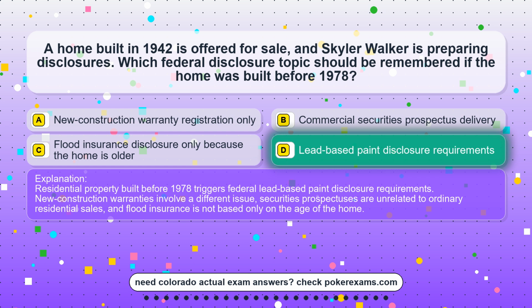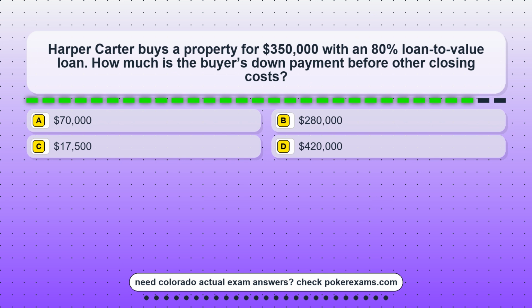home. Question 22. Harper Carter buys a property for $350,000 with an 80% loan-to-value loan. How much is the buyer's down payment before other closing costs? Option A, $70,000. Option B, $280,000. Option C, $17,500. Option D, $420,000.